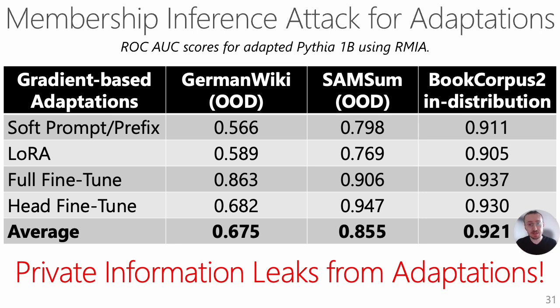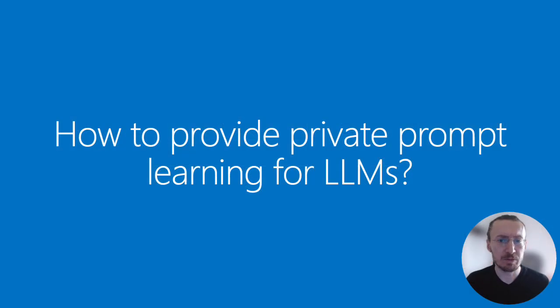These results highlight that private information can easily leak from adaptation data, and this motivates the need for defenses, which we developed in our research. While previously differential privacy was used to support head fine-tuning or full fine-tuning as well as LoRA, we propose how to provide private prompt learning for LLMs. First we show how to do it for discrete prompts, and then we also show how to do it for the soft prompt or prefix tuning.